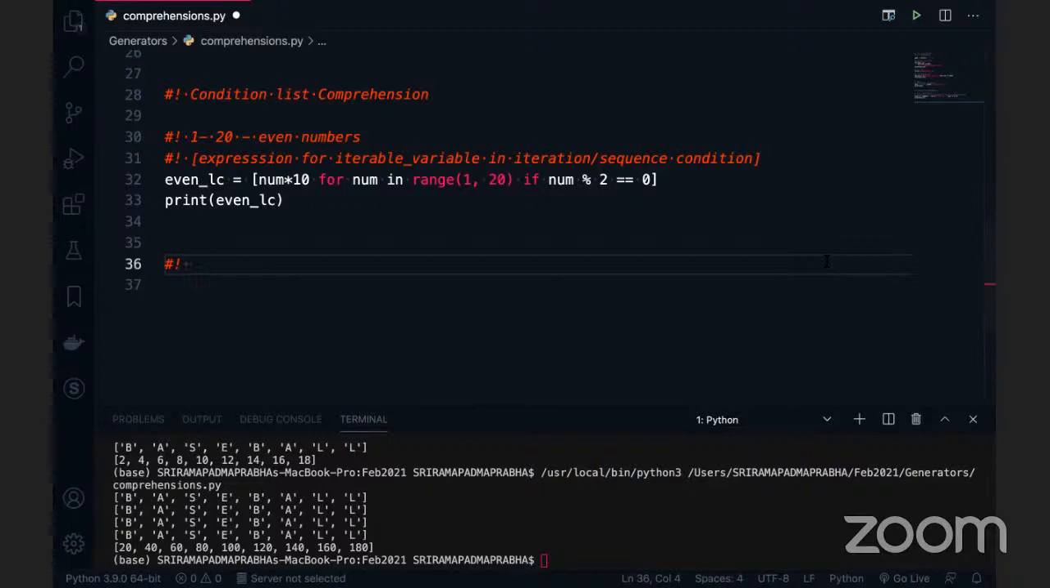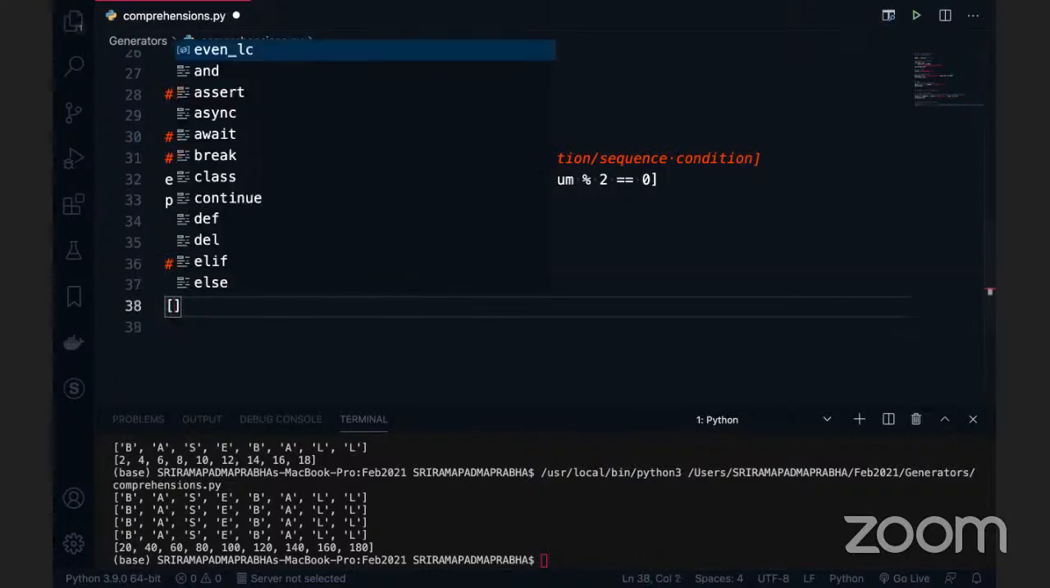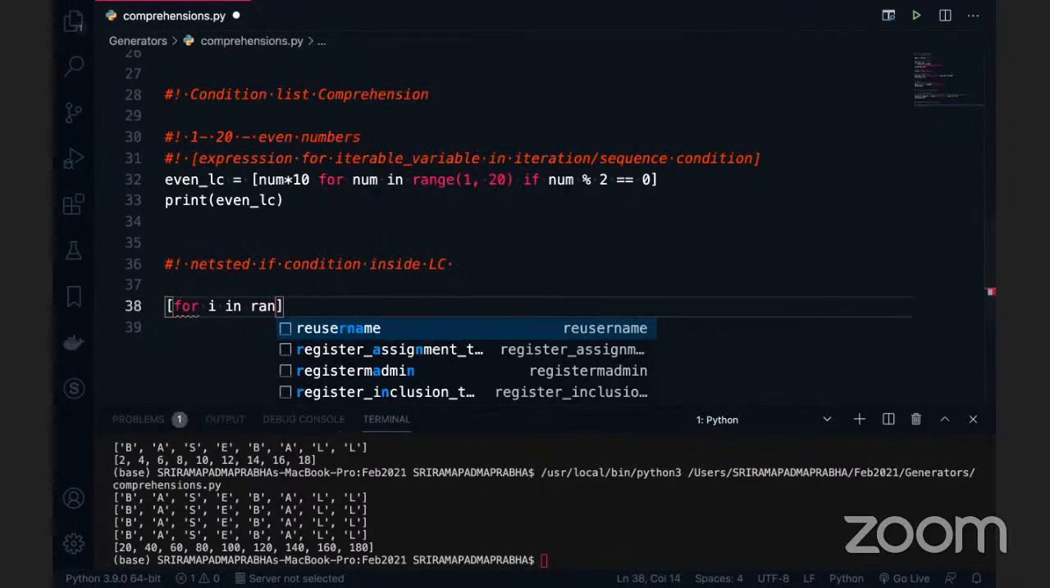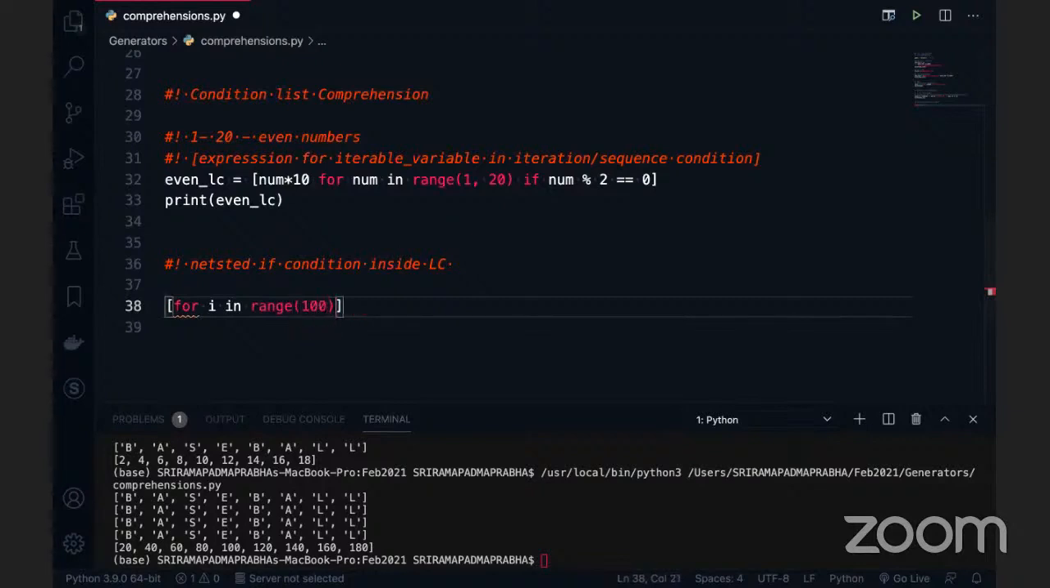Or else we can ask it like this: can I use nested if conditions in the comprehensions? Let me go on here. Nested if conditions inside LC. LC stands for list comprehension, my shortcut, guys. So now I will take some numbers, for i in range of, for example, 100. These are the numbers I am taking. For example, i % 2 == 0 is one condition. If i % 5 == 0, it's another condition.